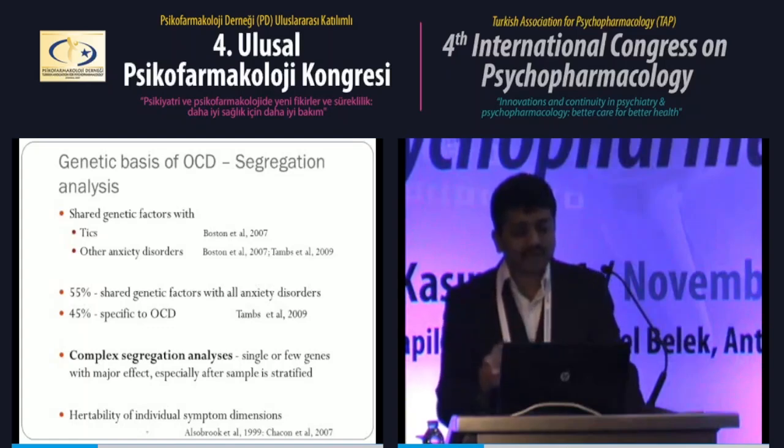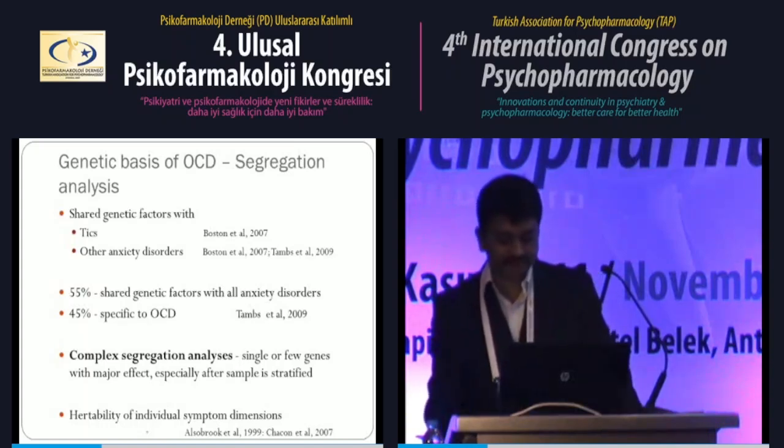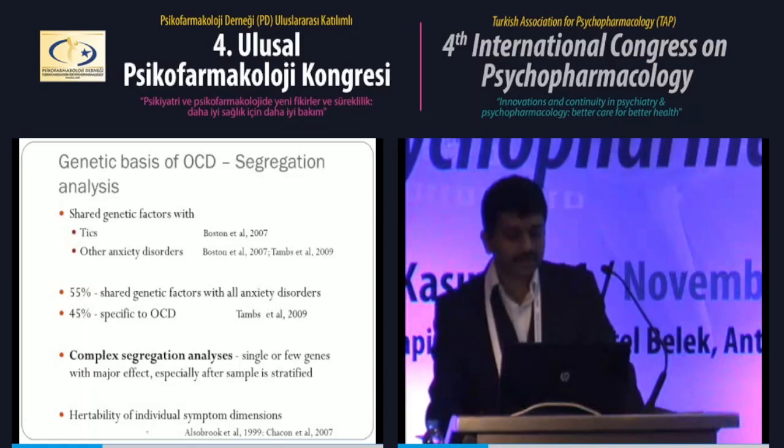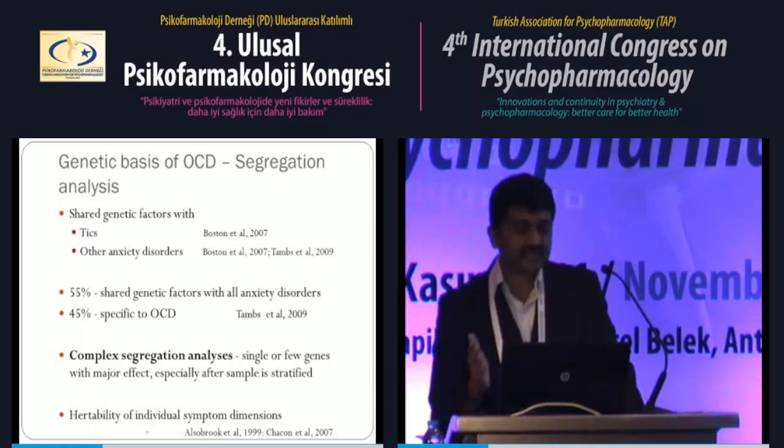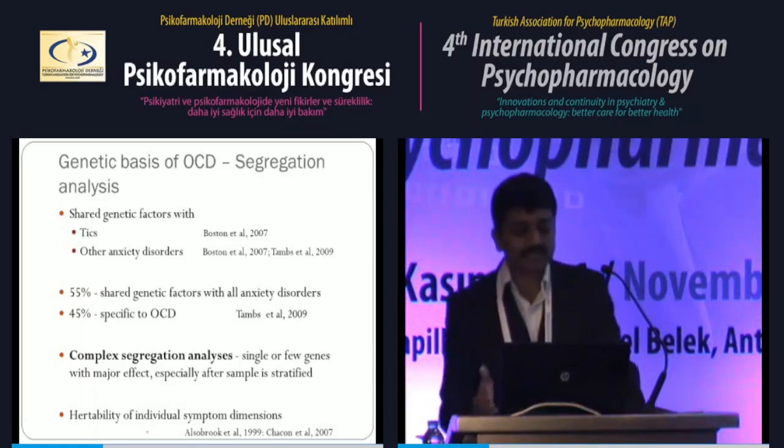For example, they have seen that the hoarding sample, patients with hoarding, may be contributed by a single gene, and females may be contributed by a single gene. But these are inconsistent results and need to be replicated. And there is also evidence that the heritability is different for different symptom dimensions.